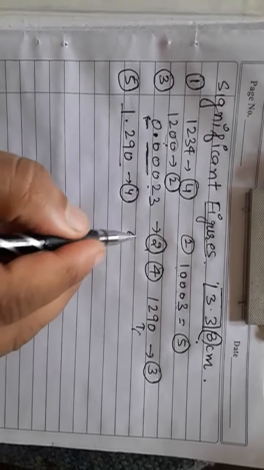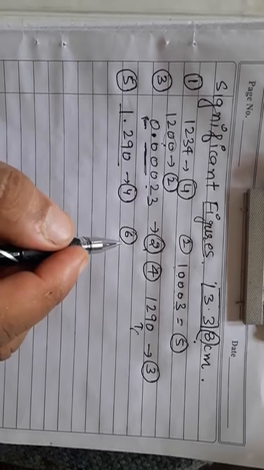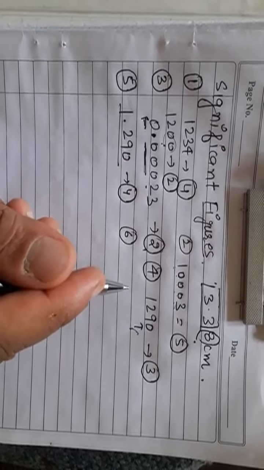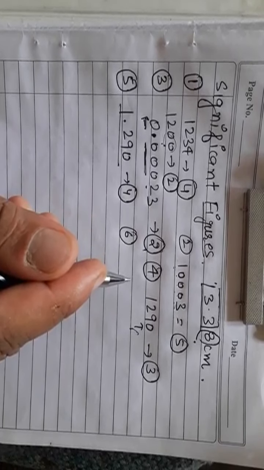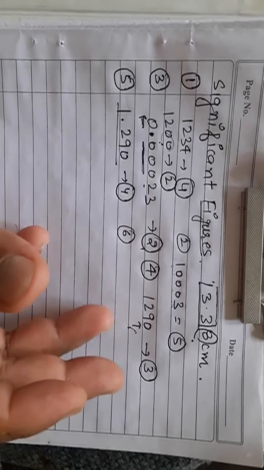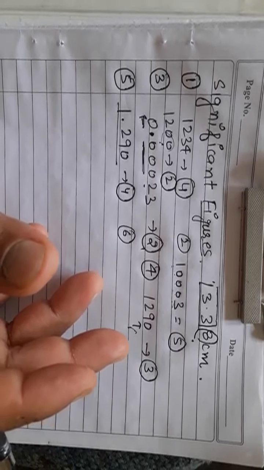Now I come to rule number 6. Rule number 6 says that if you change the unit of a quantity, the number of significant figures remains the same. It is a simple one for you.